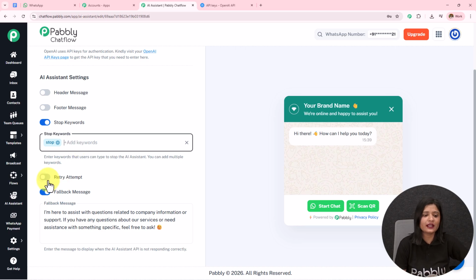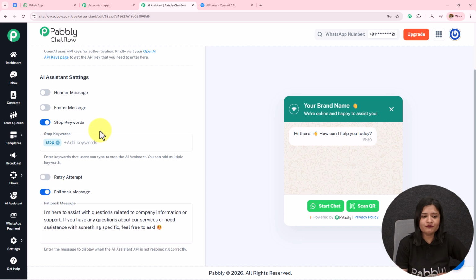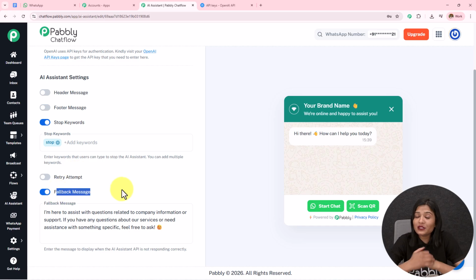Then we have this retry attempt. This is the number of retry attempts given to the AI agent on failing to reply to the queries. The valid range here is 1 to 10. For now I'm going to keep this off. We have this fallback message. When the API is not responding and the AI agent is not able to solve the queries, this fallback message will be sent. What you can also do is add your contact details or the company information, so that if the queries are not resolved, your users can contact you directly.